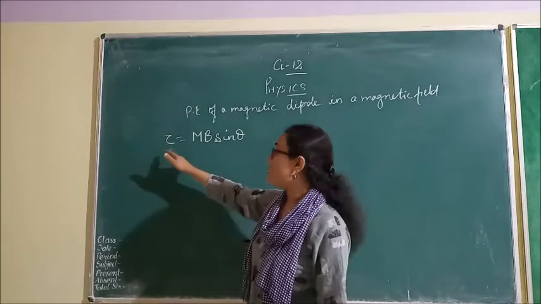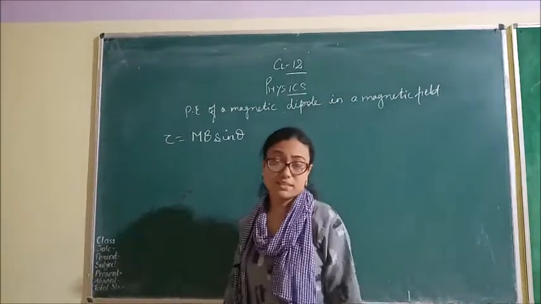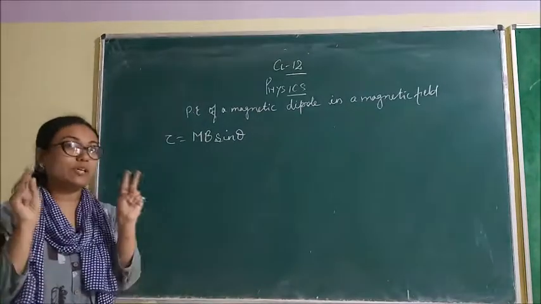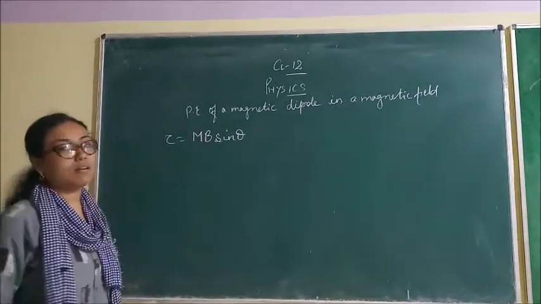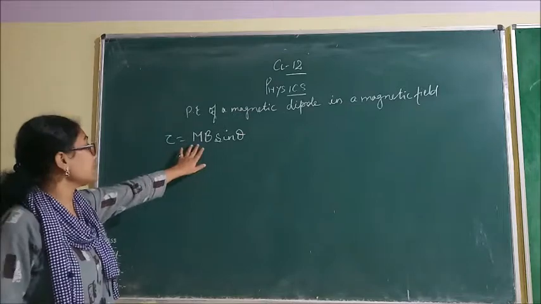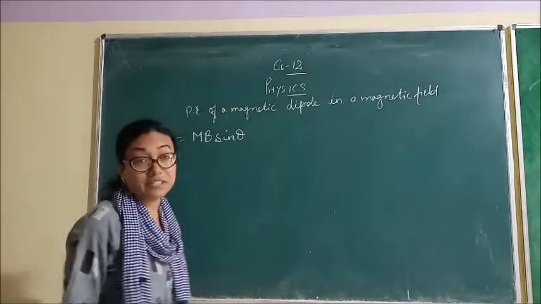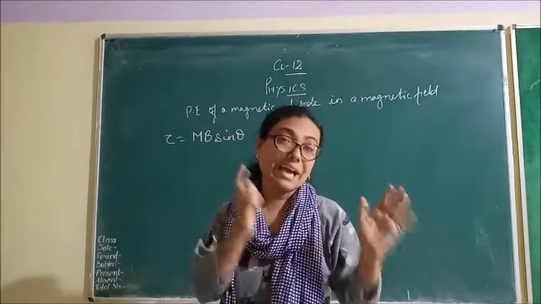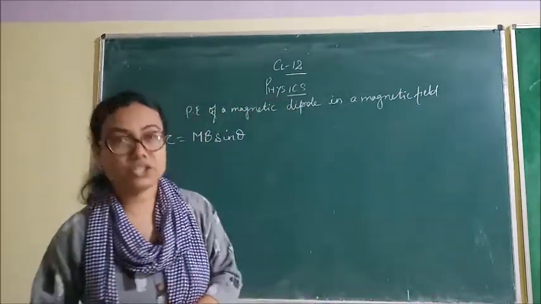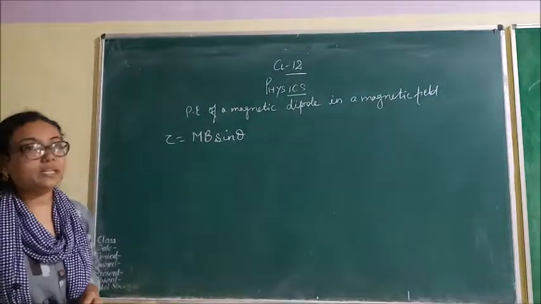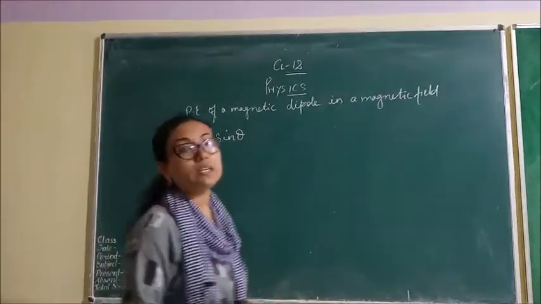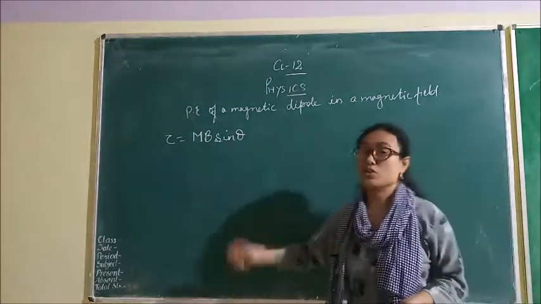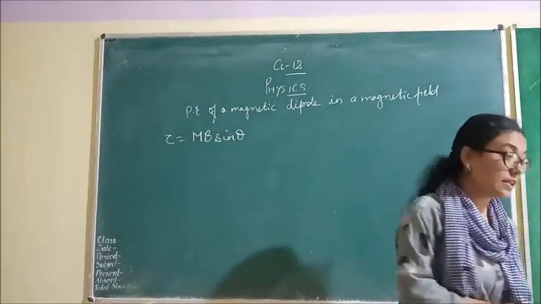Now this torque tends to align this magnet. अब मैं मैग्नेट नहीं बोलूंगी, डायपोल बोलूंगी क्योंकि यहाँ पर दो पोल है. This torque tends to align this dipole in the direction of magnetic field. मतलब ये टॉर्क ही है जो डायपोल को मैग्नेटिक फील्ड के डायरेक्शन में रखता है. Clear student? So this torque tends to align this magnetic dipole in the direction of magnetic field.